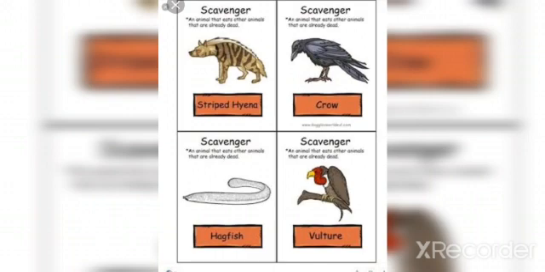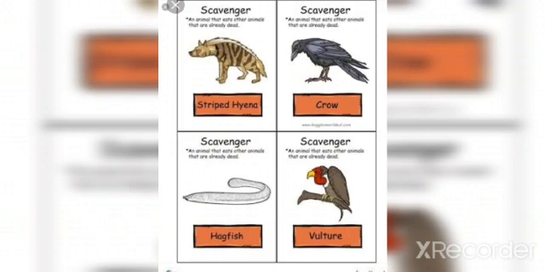So what is the difference between scavengers and carnivores? Carnivores are animals that kill their food, then they eat. And what do scavengers do? Scavengers eat those animals that are already dead. What can be examples of scavengers? Jackals, hyena and vultures, and you can see in the picture also.